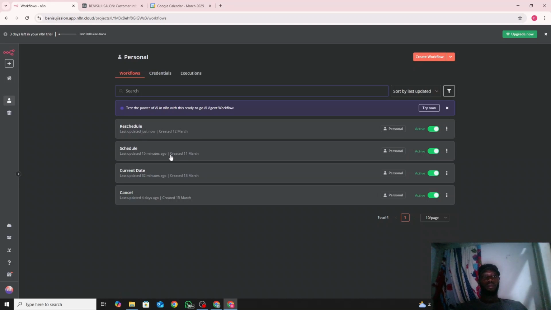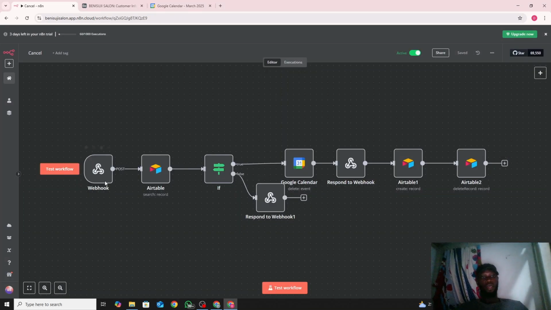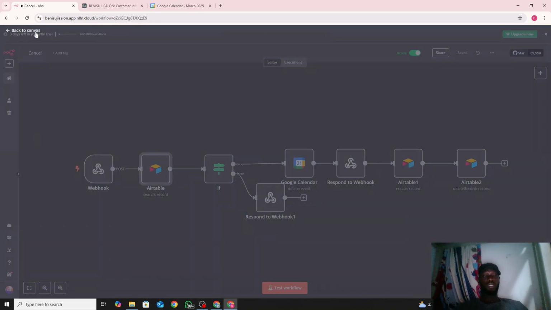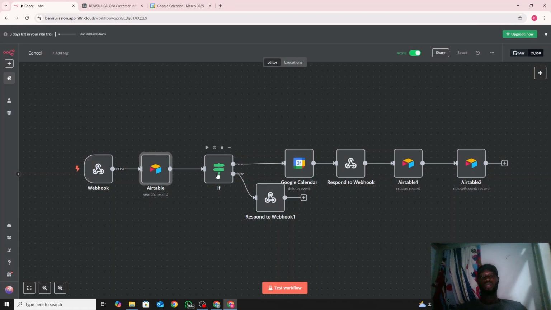Then we say cancel. That's the last one. So you receive your webhook, you search for it using your unique ID, just like we did within reschedule. And then the if node to know if the record is found. If the record is found, that means there's an output for it, just like we did in the previous one. It goes straight to Google Calendar. If it's not found, we tell them that, oh, your record